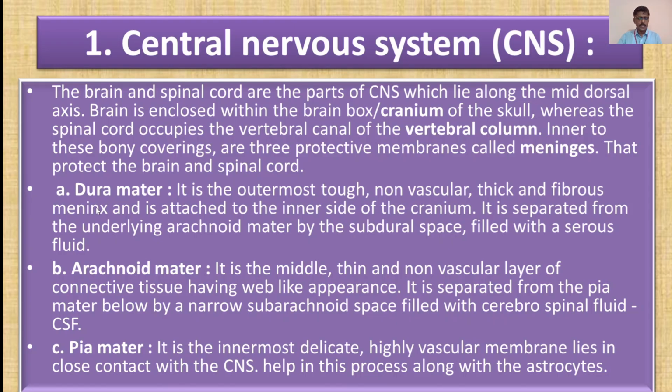The first we have seen is the dura mater, the second is the arachnoid mater, and the third is the pia mater. It is the innermost, delicate, highly vascular membrane which lies in close contact with the CNS, or central nervous system. It helps in this process along with the astrocytes. I have told you about the astrocytes in the previous lectures. Now these are the meninges and their functions of the central nervous system.